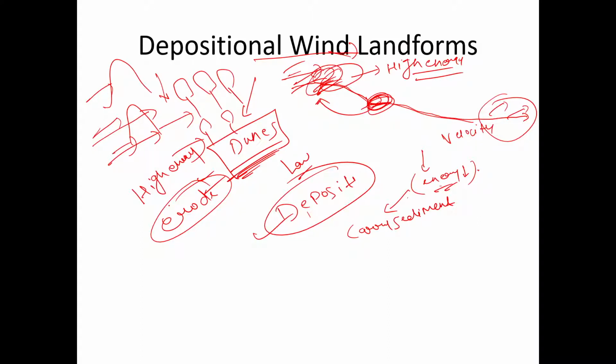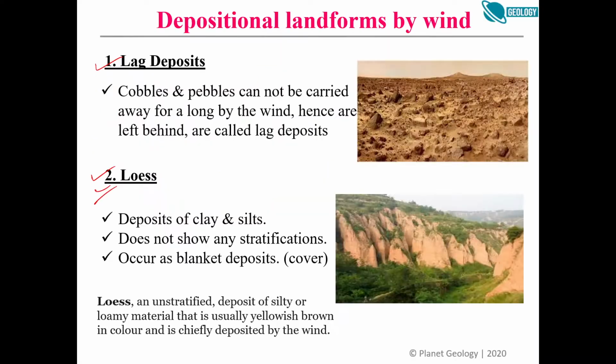So when the energy of the wind decreases, we will get depositional landforms, right? So these are lag deposits, right? Lag is cobbles and pebbles. They cannot be carried away for long distances by the wind, hence they are left behind.